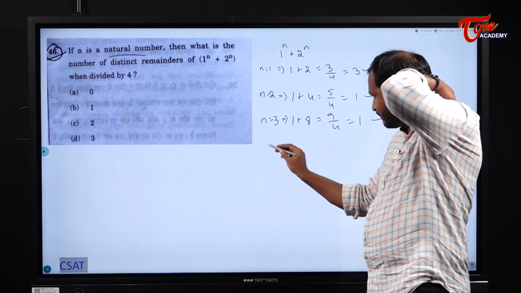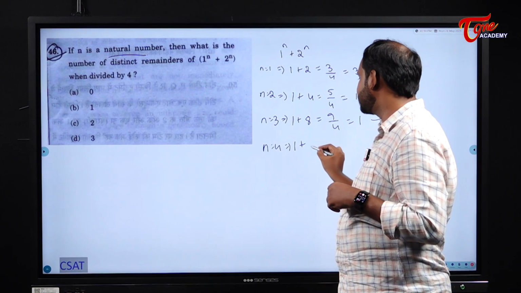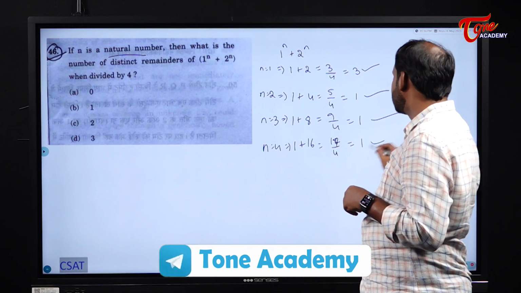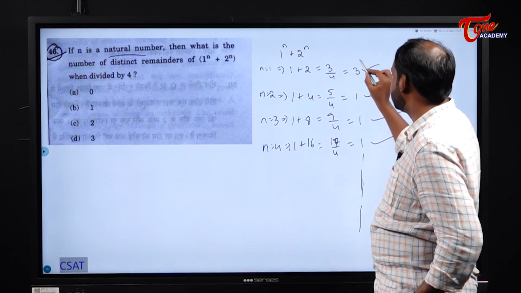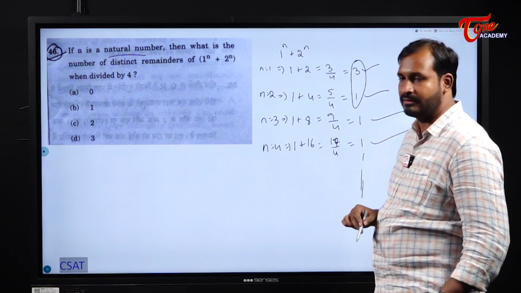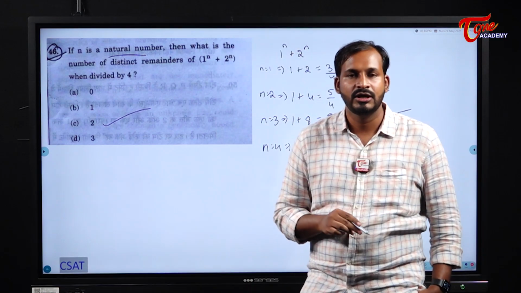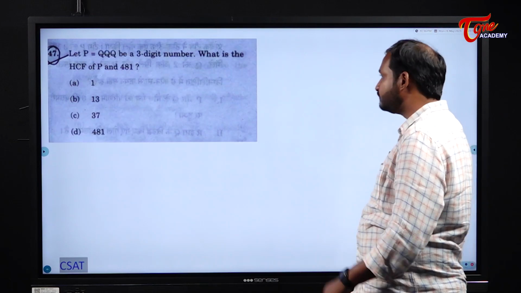1. So from now onwards, if you take n equal to 4, 1 plus 2 power 4, it is 17. So 17 by 4, what is the remainder? 1. So from now onwards, for all values, what will you get? 1, 1, 1. So tell me how many distinct remainders are possible for us? 2 distinct remainders. What are those? 3 and 1. So here our answer becomes 2. Option C, 2. Okay, next one.